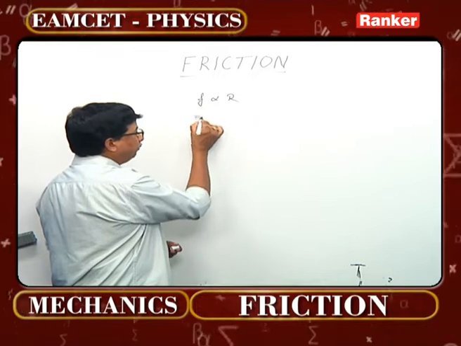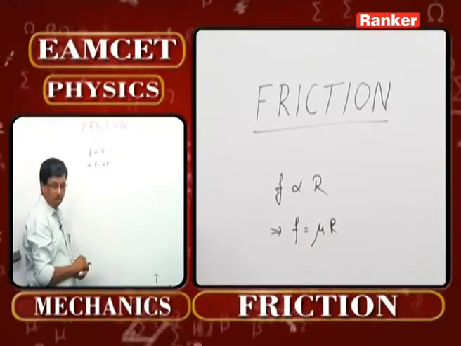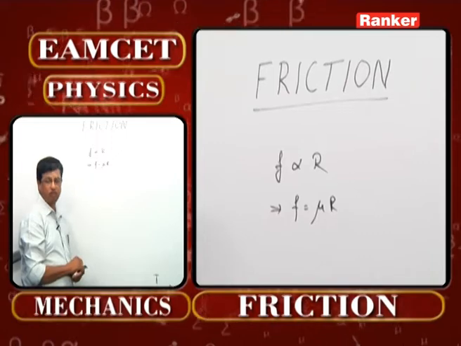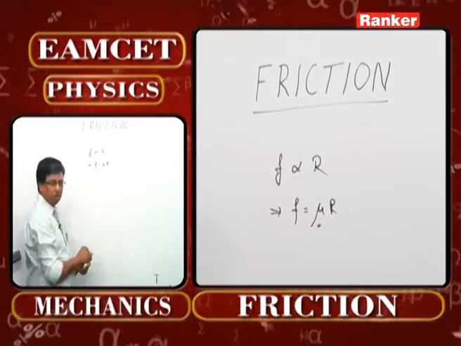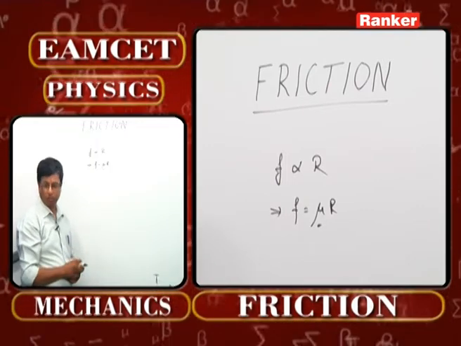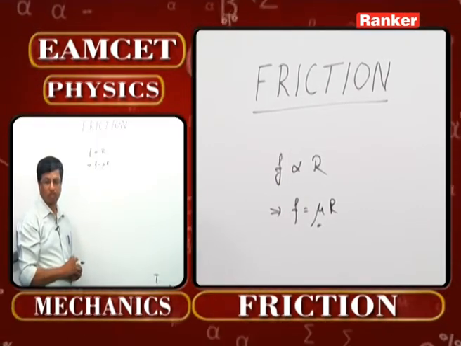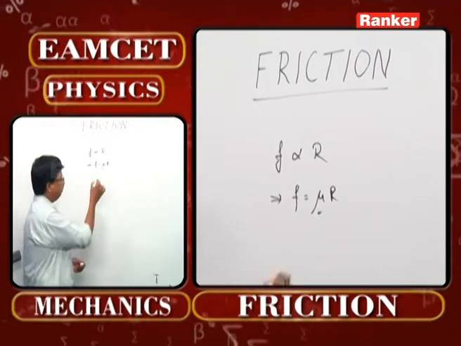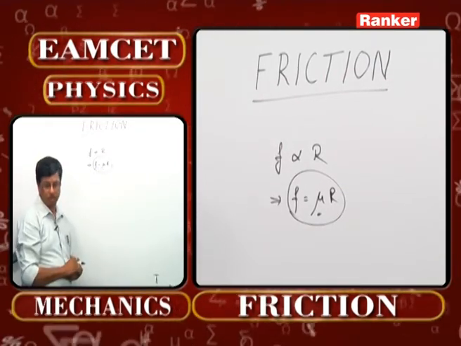So whenever we consider force of friction, that can be taken as mu times R, where mu is the coefficient of friction. While talking about this coefficient of friction, we speak of static friction and rolling friction. Static friction is the highest one and rolling friction is the least. Based on this major concept, we can develop this particular chapter further.